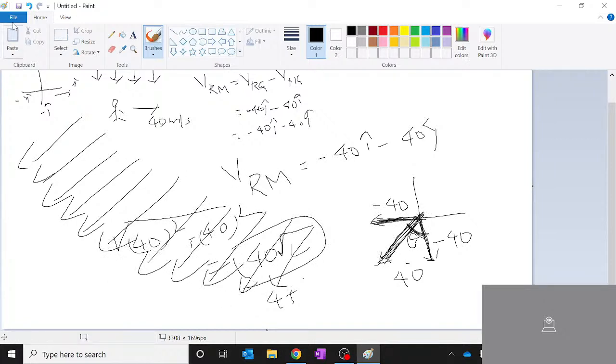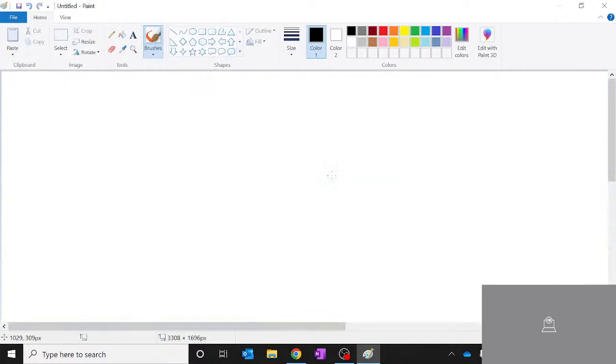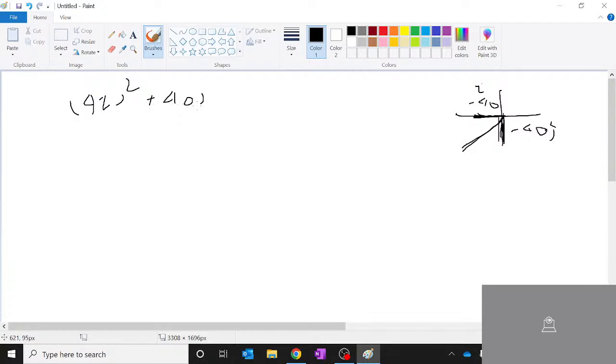Let me draw it for you once again. This is your x-axis and y-axis. This is minus 40, this is minus 40, j direction, I direction. You are supposed to find the resultant of these two, which is in this direction. How do you find the resultant? You all know the magnitude is nothing but 40 square plus 40 square under root, which is nothing but 40 root 2. Correct? Simple trigonometric formula, hypotenuse square, etc.